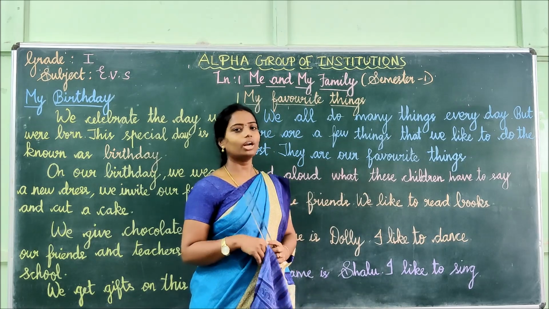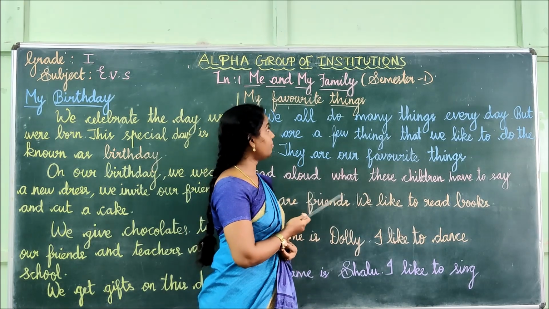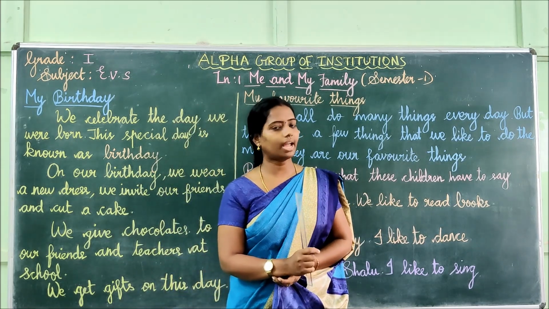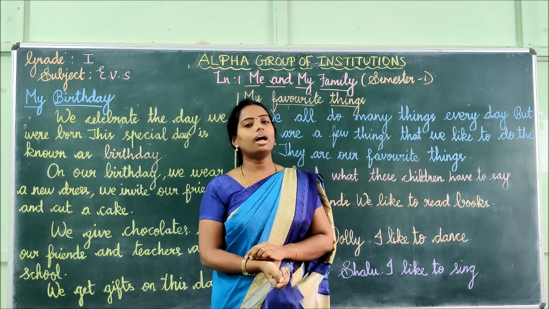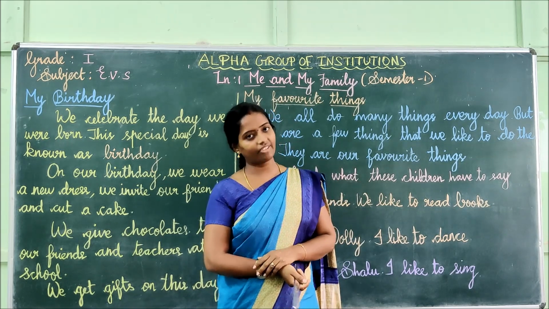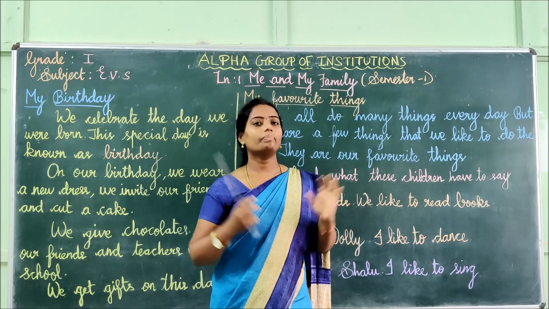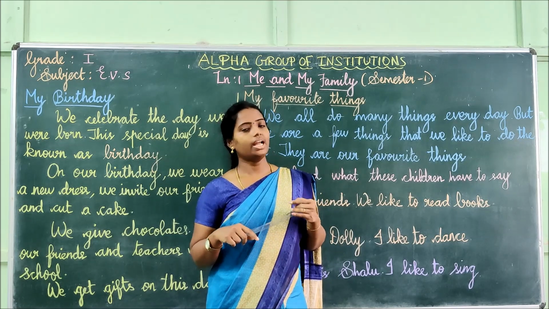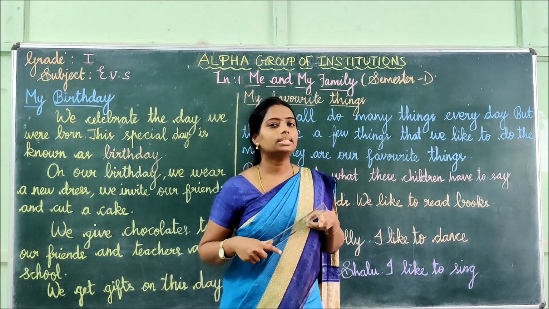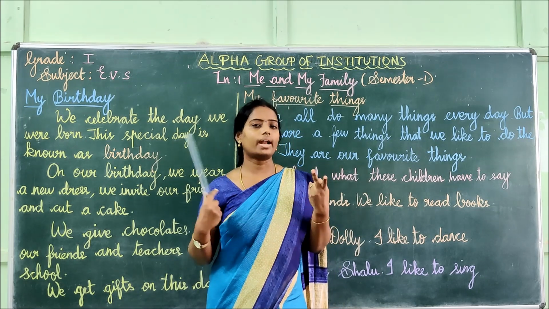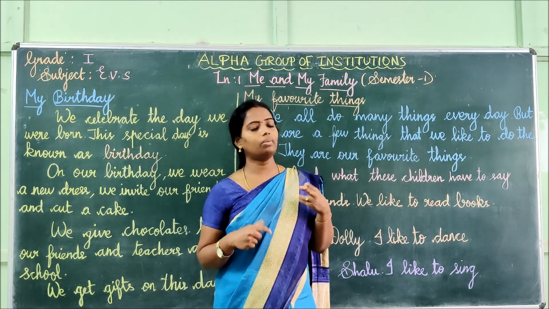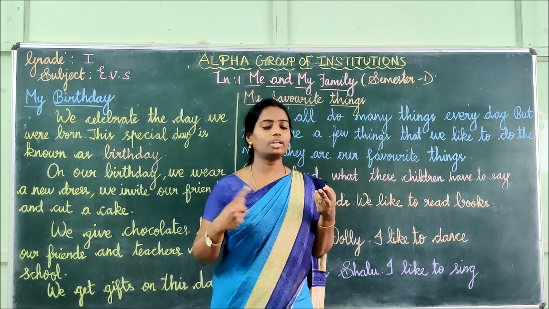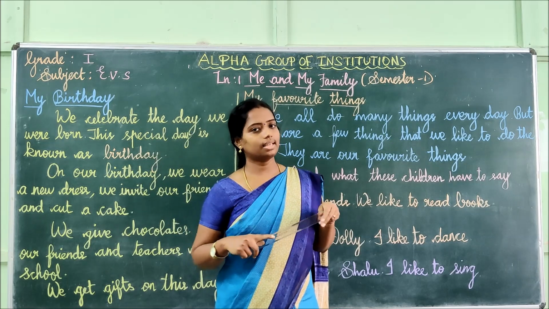Okay, children, what did we see today in this lesson, Me and My Family? We have seen some takeoff about me, and I showed you two pictures. We have taken the first lesson, and we found out about me, and then we saw about I am special. In that I showed you two children, one boy and one girl. They introduced themselves by saying their names, and they said he is a boy and she is a girl, and they both are 6 years old, isn't it?